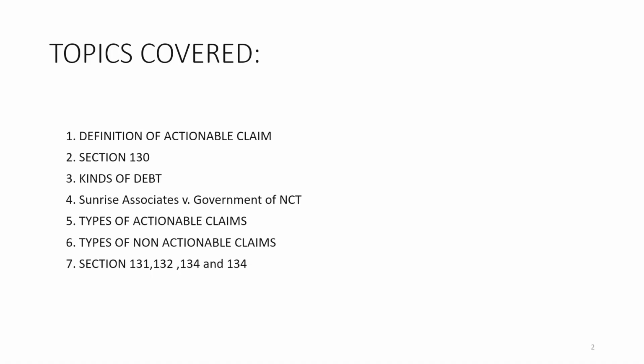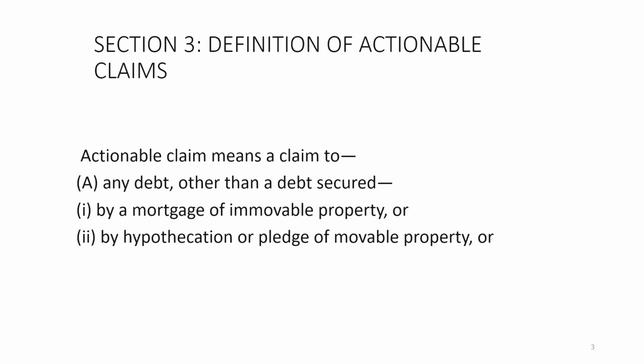So, first of all, we will have to see what I am going to cover in this lecture. First, I will cover the definition of actionable claim, then section 130, then kinds of debt, then a case, Sunrise Associate versus Government of NCT, types of actionable claim, types of non-actionable claim, and then sections 131, 132, 134. Okay. So, let us start with the definition clause.